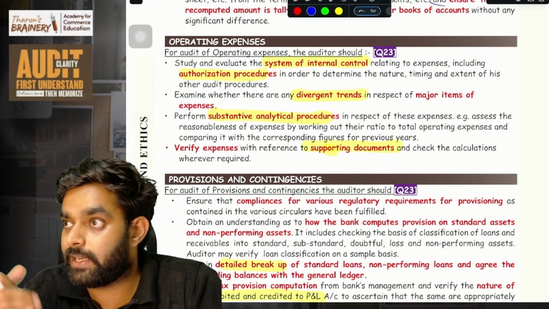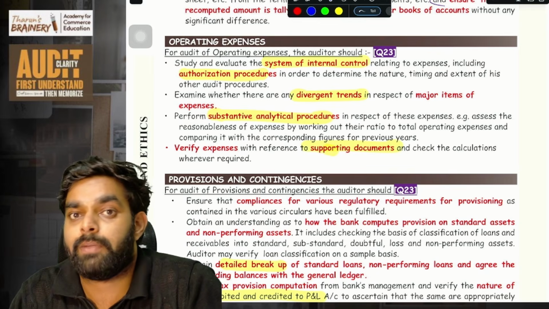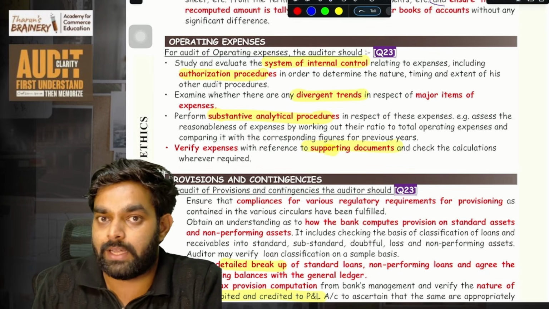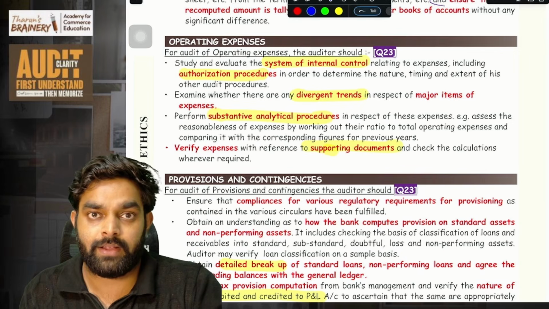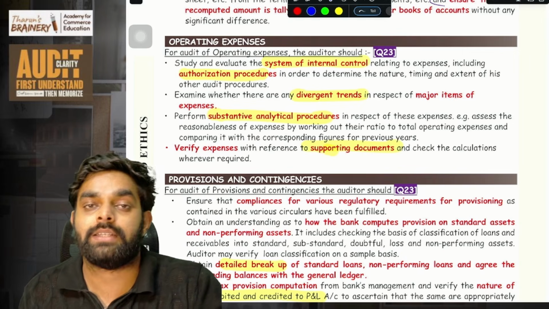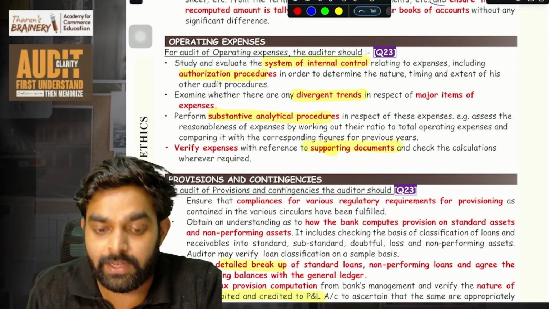If bank need to spend 50,000 to buy an AC, or AC is not operating, so buy something. Bank need to buy 50,000, something like operating things for the bank. How that authorization procedure is there in the bank, like who authorizes that? Does the bank manager signature is needed, or the accountant itself can authorize? Like that you have to check here.